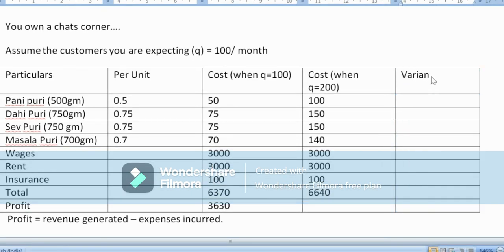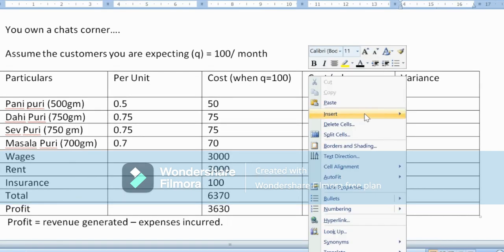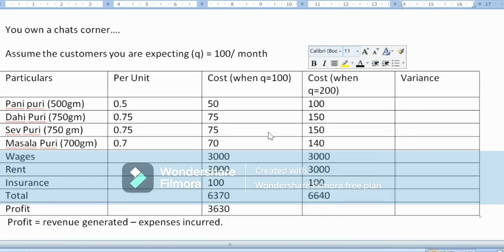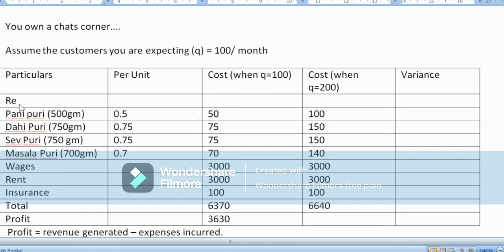In the same way you can calculate when it was 200 as well. But before that, let me just put on the revenue column also so that you will not get confused. I have assumed that each particular person who is coming to the chat corner is expected to have an expenditure of 100 rupees. So 100 rupees per head into 100 whom I am expecting is going to give me 10,000 when it is 100 people who are expected, and in the same lines 20,000 when it is 200 people expected.